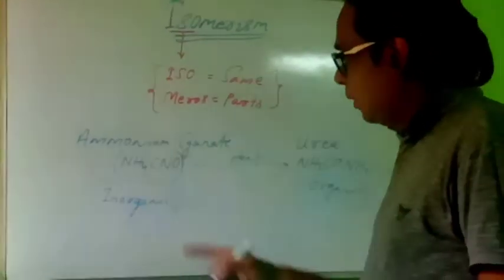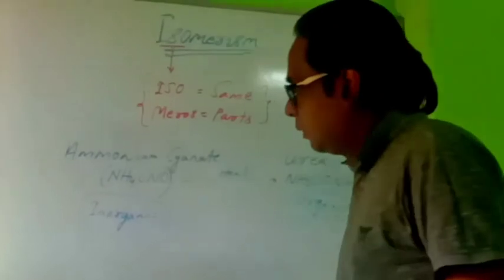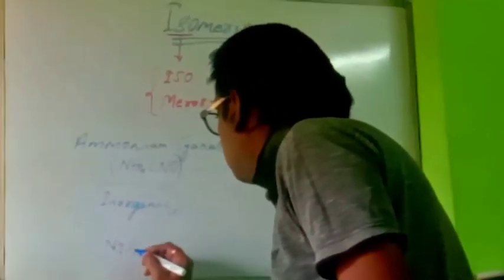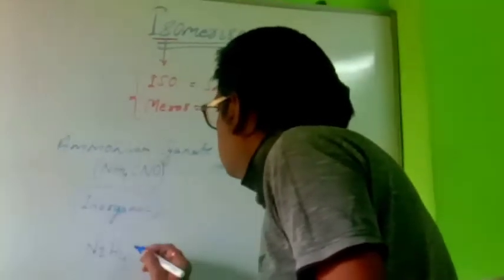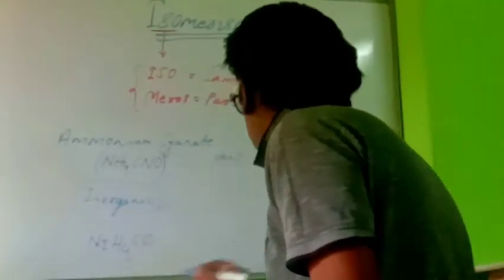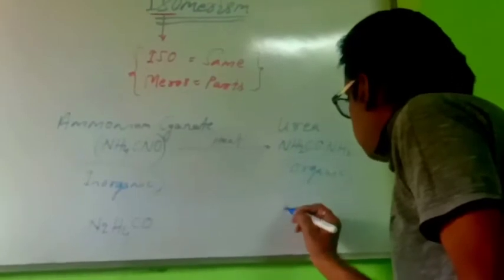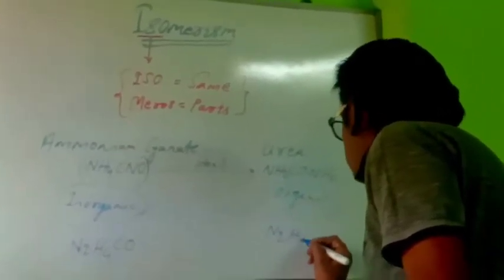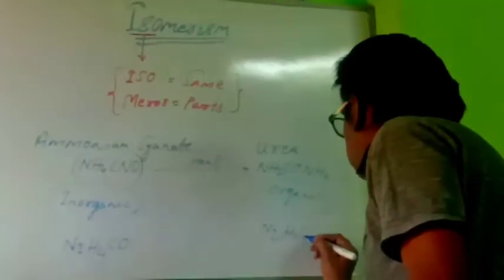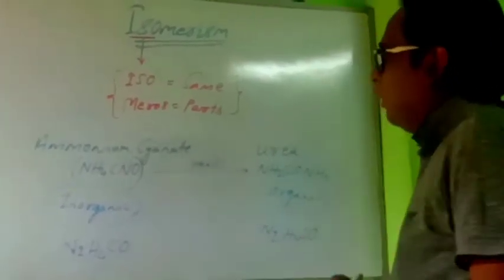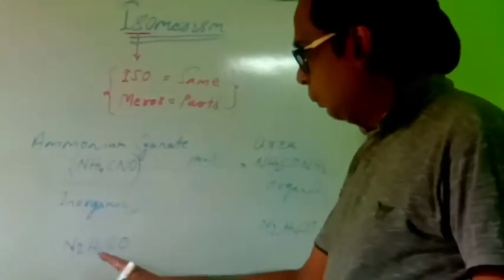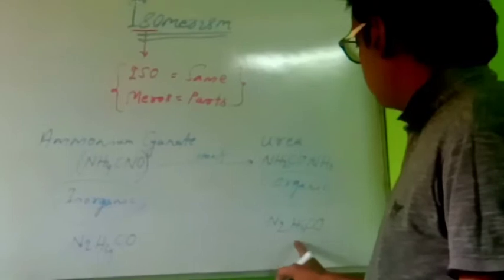But in this case, what is the total number of nitrogen? N2, H4, C and O. And here also you are getting total nitrogen 2, total hydrogen 4, 1 carbon, 1 oxygen. The molecular formula is N2H4CO, here also N2H4CO.